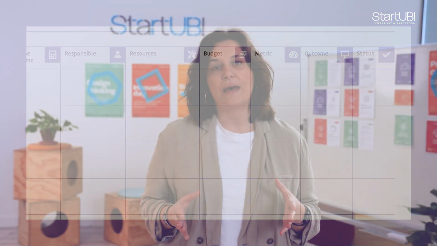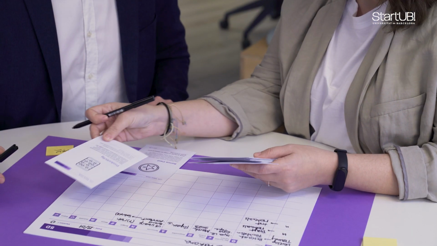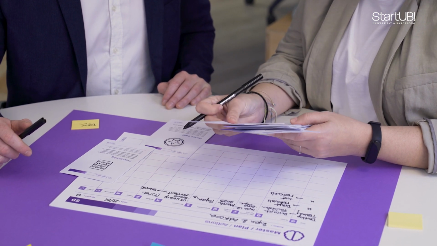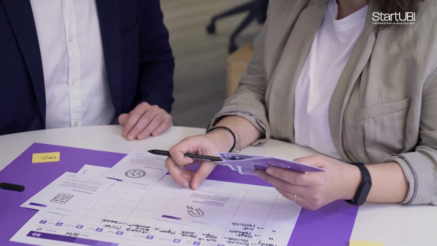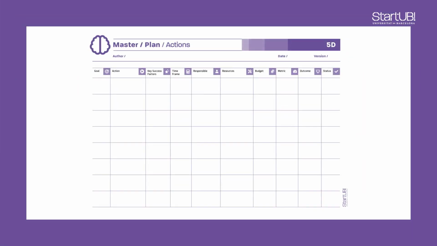As a final step, you must define the key metrics that will allow you to measure these actions, as well as the expected outcomes for these measurements. In this toolkit, we have included a set of metric cards that will allow you and your team to discuss and assess what the best metrics are to assess your actions. Remember, focus on a few metrics as time is limited and resources are scarce. Let's take some of our actions as an example.